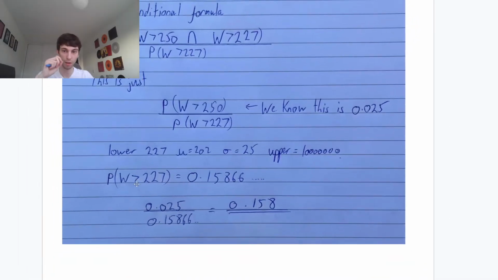Okay. So, where were we? Upper, yeah. So probability W is larger than 227. Plug it in the calc. Normal CD. 0.15866, and then the rest of the decimal places. Do your 0.025 divided by 0.15866 and that will give you 0.158. That's it.